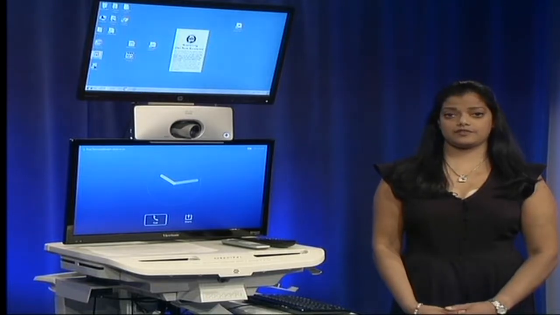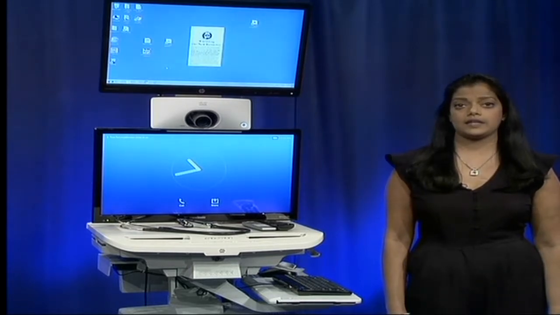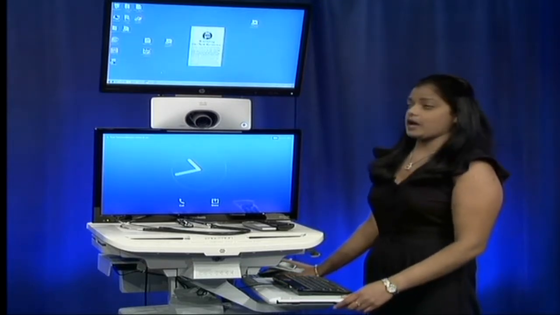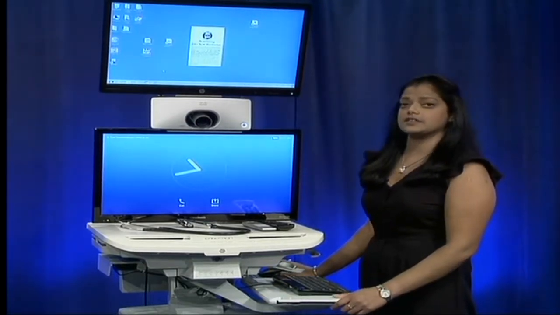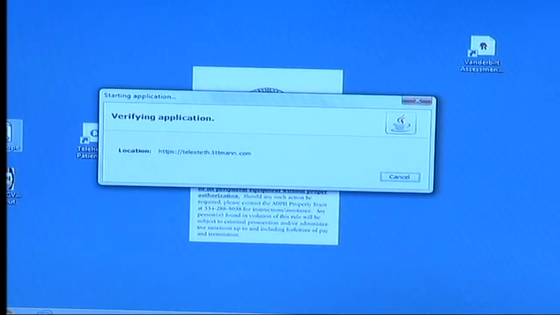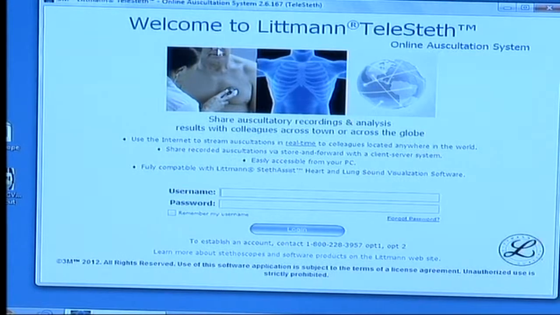The video conferencing camera. Now we are going to learn how to operate the stethoscope and handheld camera. You take your mouse and click on the stethoscope icon on the desktop computer on the top monitor. It is labeled stethoscope. Double-click it. A login screen comes up immediately.